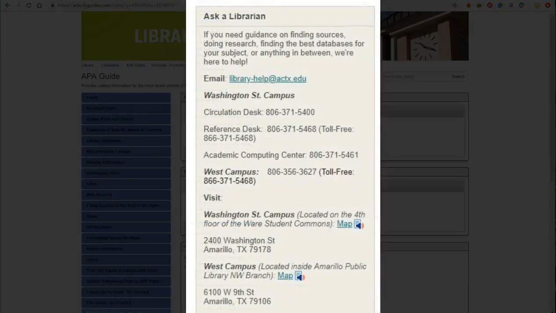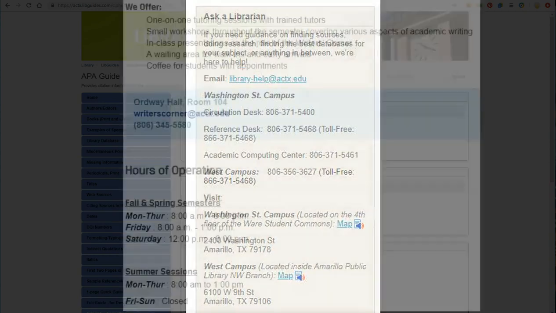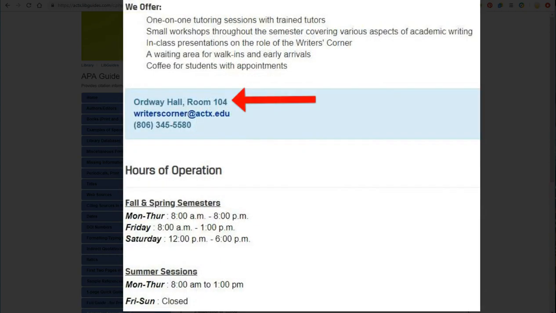If you need any additional help with Google Advanced, Google Scholar, library databases, or citations, please visit your library on the Washington campus or West Campus locations. Call the library with any questions you have at 806-371-5468. Email the library at library-help@actx.edu. Visit the Writers' Corner in Ordway Hall. Call them at 806-345-5580 or send them an email at writerscorner@actx.edu.